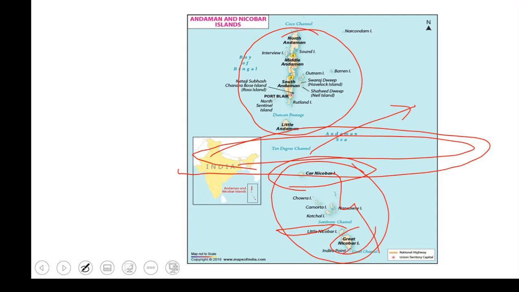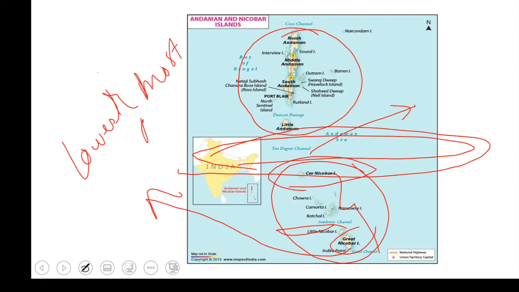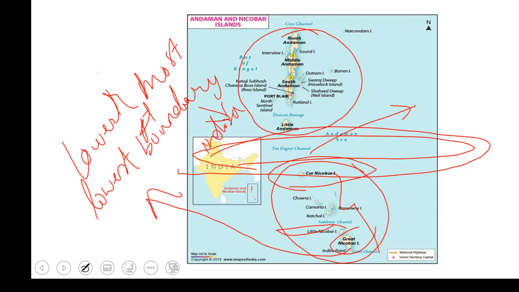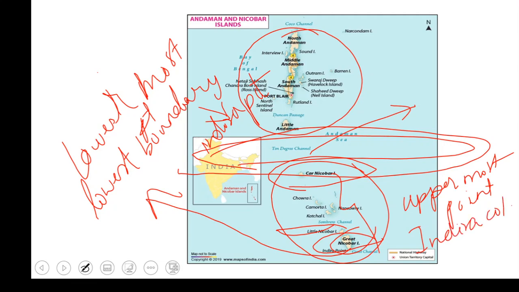And if we talk about the lowermost point of our country, or it can be said as the lower boundary, upper boundary, this lower boundary is Indira Point. This is located in Great Nicobar. This is also one of the important questions. And if it is asked about the uppermost point, it is Indira Col in Ladakh.